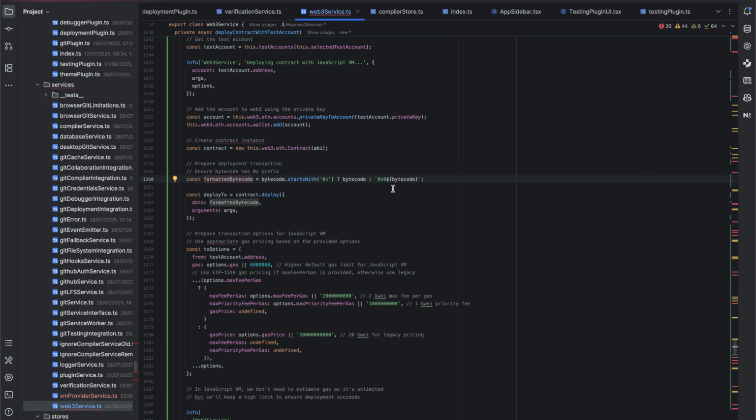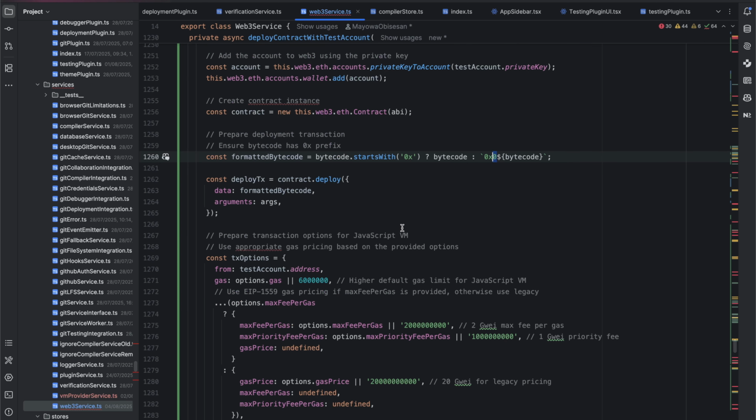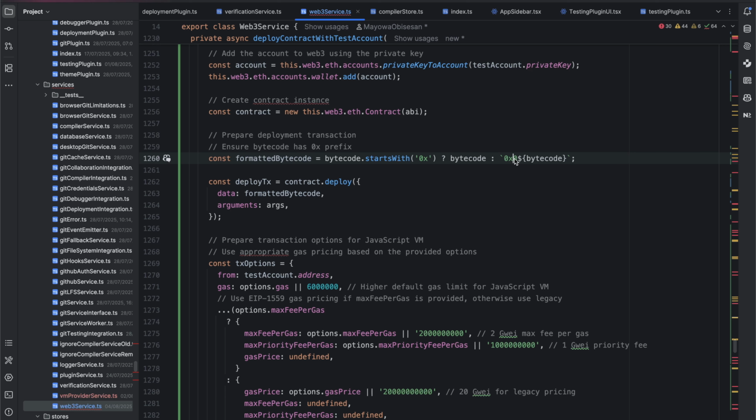Now you can see I appended this 0 here. Just this 0 here. This 0 that you can see here. This 0 after the x is the problem of the code, and that was why it failed. So let me do this. Let me remove this and try to do this again.